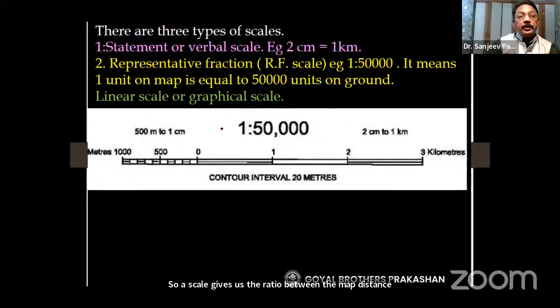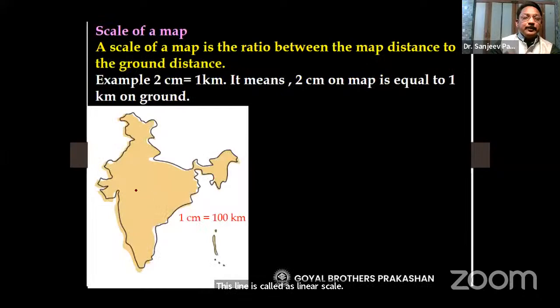So we have another scale, teachers. At the base of topography map, you will find a line over here. This line is called as linear scale. Okay, linear scale. Now what happens? Suppose this map is a very small map. So if I enlarge the map, teachers, what will happen? Then the distance between this place X and place Y will also increase. And then I will not get the correct answer on my map.